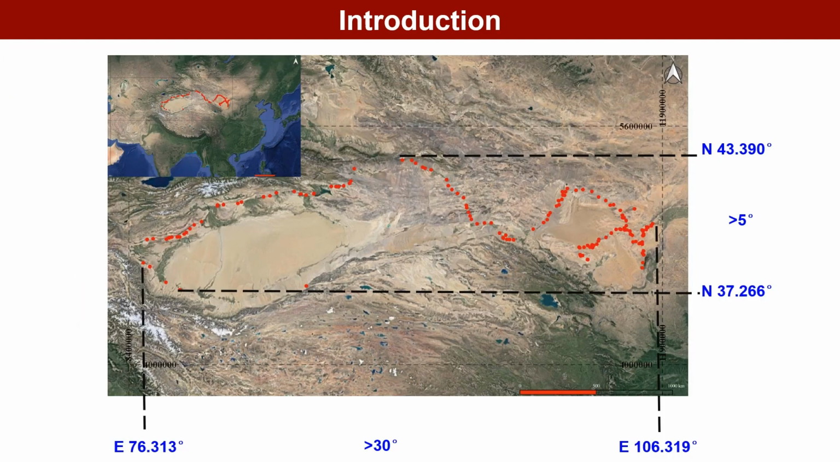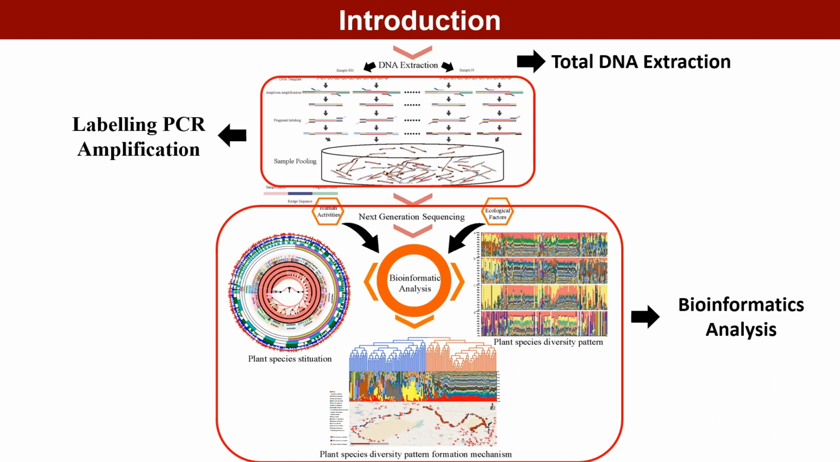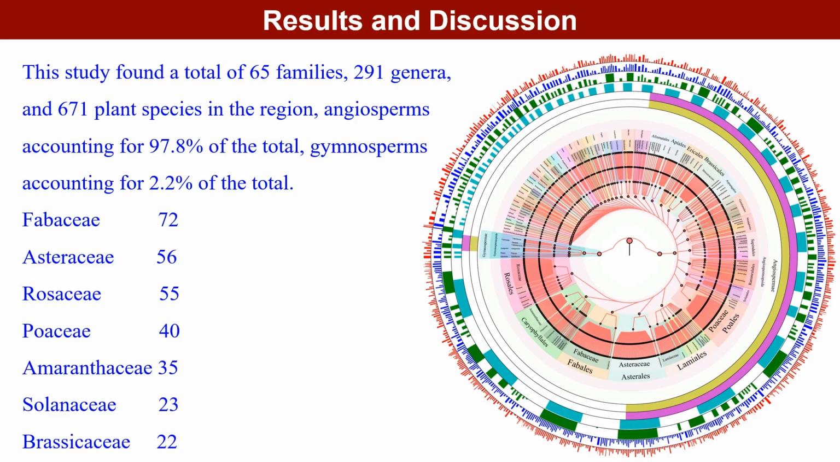We collected 144 surface soil samples along the northern line of the ancient Silk Road in this area. The sample collection area is wide, with latitude spanning more than 5 degrees and longitude spanning more than 30 degrees. The total DNA in soil environmental samples was obtained by the total DNA acquisition method, and then the target fragment barcodes were amplified by PCR using the commonly used plant chloroplast DNA barcodes. The amplified amplicons were constructed into a high-throughput sequencing library and sequenced, and then the data were analyzed using bioinformatics methods. Finally, this study found a total of 671 plant species in this region.